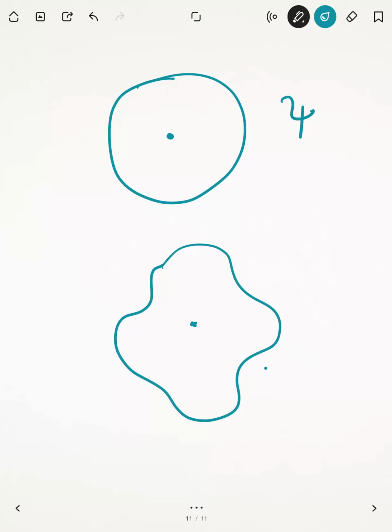So, considering the wave nature and Heisenberg's uncertainty principle, we will be doing the quantum mechanical model. So, we are going to quantum mechanics.